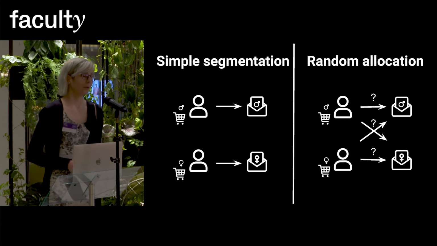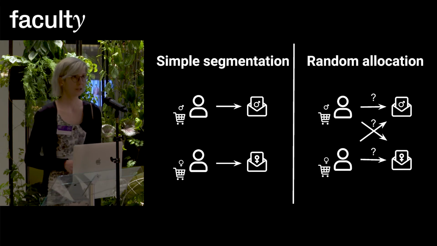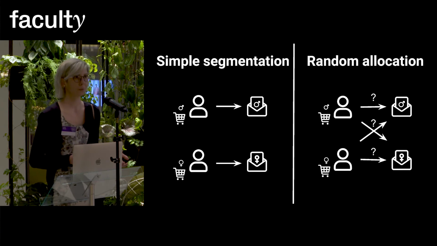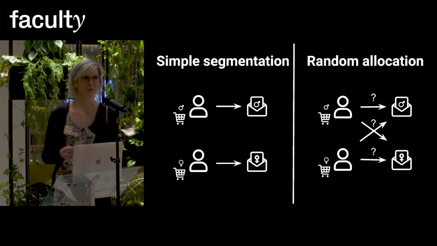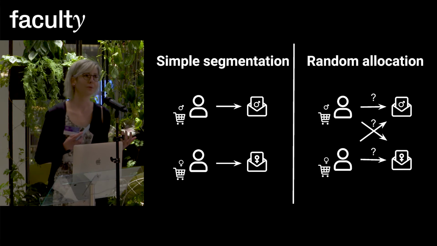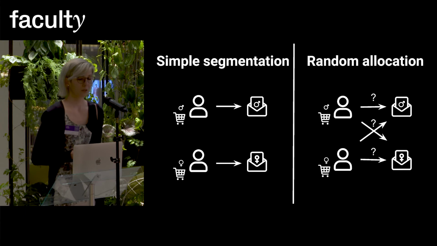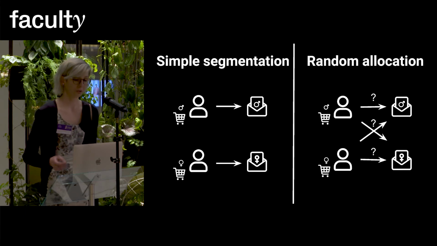So we want to compare our model, of course, to benchmarks. The benchmarks that we have here are a simple segmentation or a random allocation. So remember, we do know what the people bought before. A simple segmentation would be saying someone who bought merchandise for women probably wants to have an email about merchandise for women, and the same for men. So this would be the simple segmentation. A random allocation is just randomly sending emails out or not.